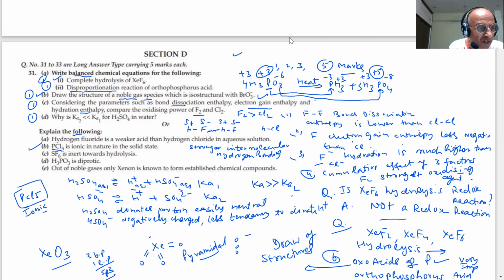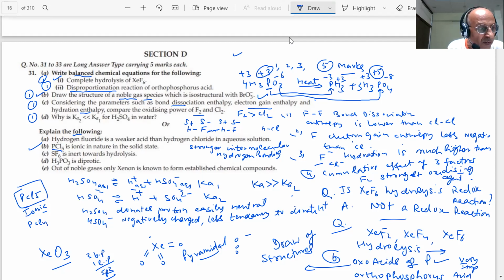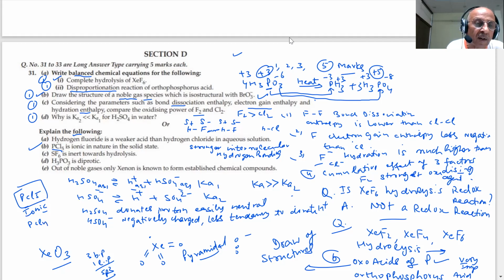You have two types of ions, PCl4 plus and PCl6 minus. This will become tetrahedral and this will become octahedral. The shape will also be different, student.